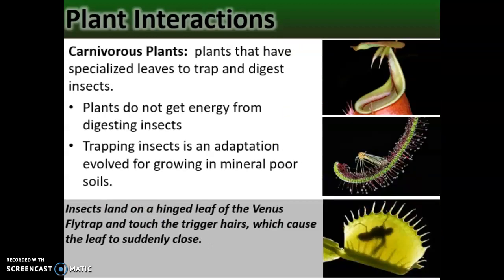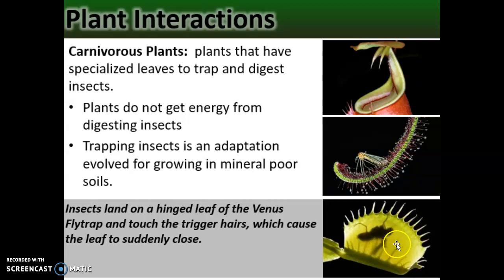There are some plants that have completely flipped over that predator-prey relationship, and these are the carnivorous plants. It's a very, very small group of plants. But all these plants have adaptations that allow them to trap and digest insects. Up here we have the pitcher plant, which has these cup-shaped leaves. The insects fall into this cup, and they're digested by digestive enzymes that collect at the bottom of it. Here we have the sundew plant. It has little drops of glue, and this mosquito lands on it. It gets stuck, and very, very slowly this leaf wraps around this trapped insect and dissolves it.